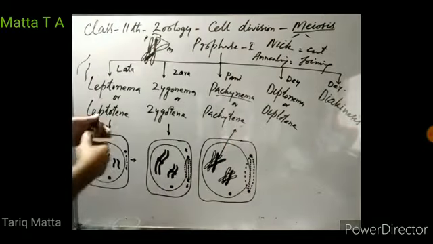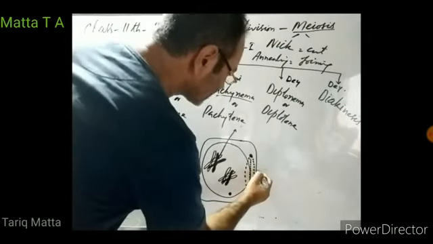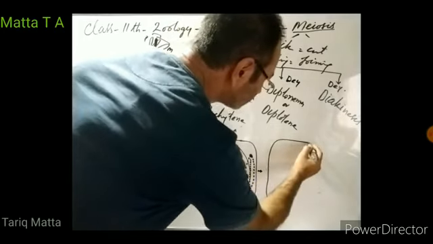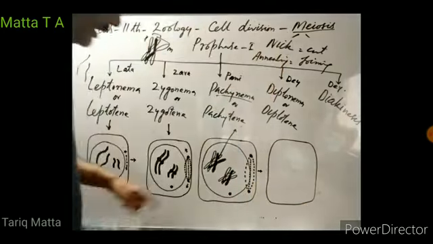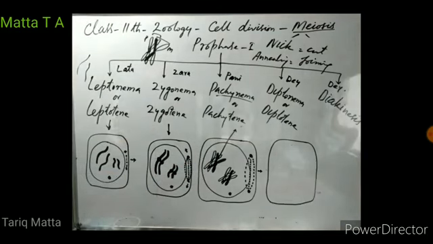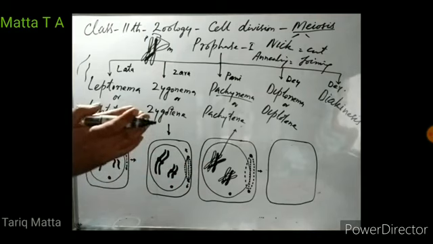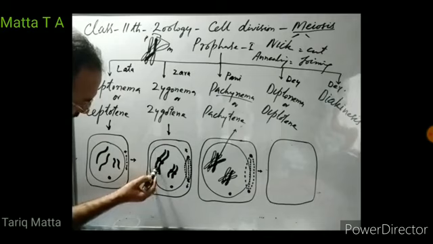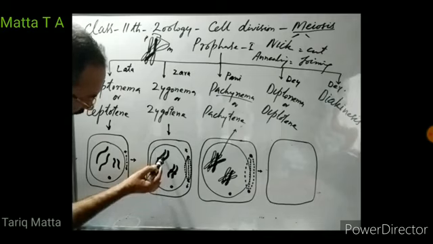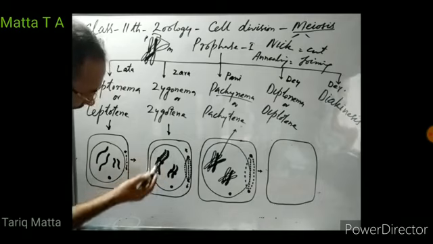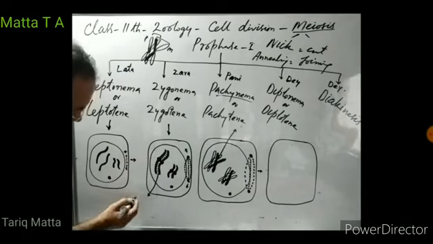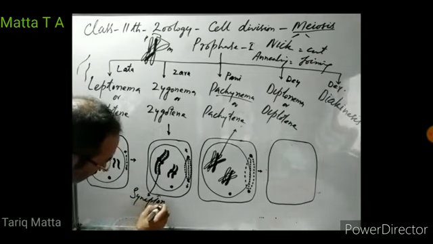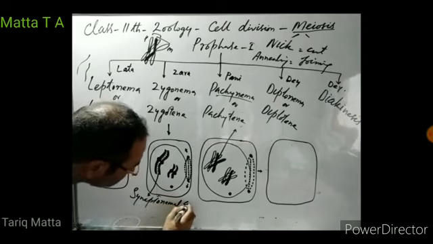This happens in pachynema. Then the cell enters into diplonema. These homologous chromosomes were held together, kept in the form of a pair by small protein threads. These small protein threads which held the homologous chromosomes together were known as synaptonemal complex.